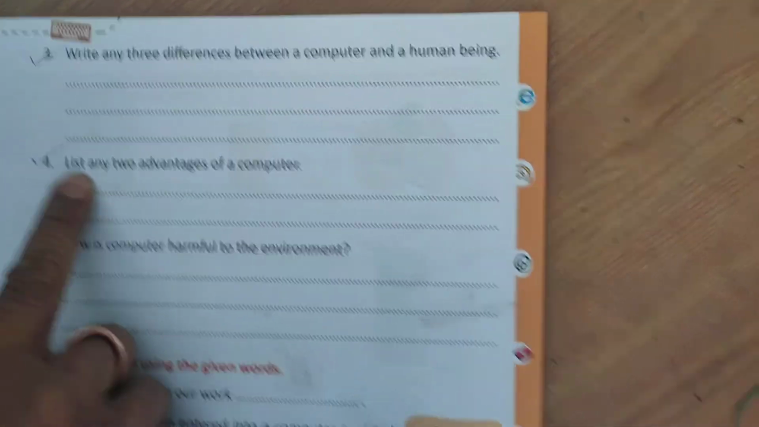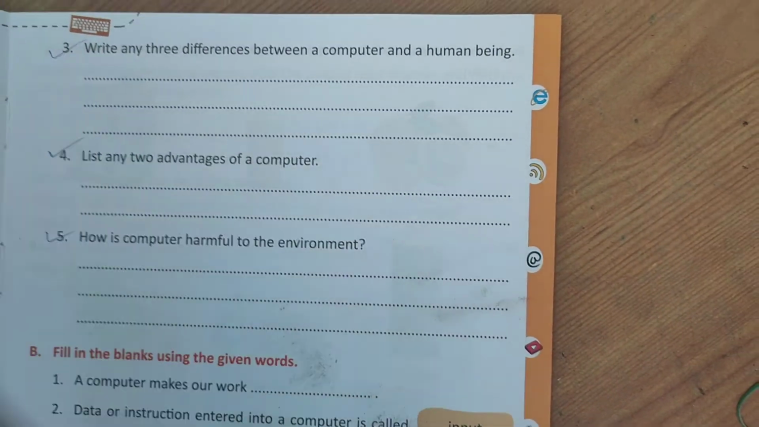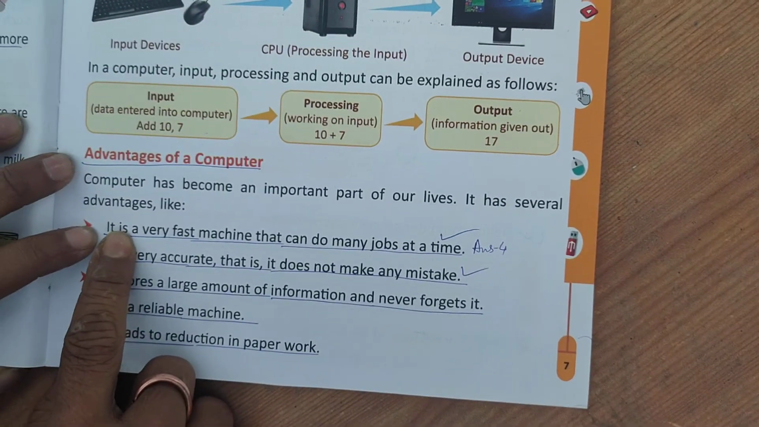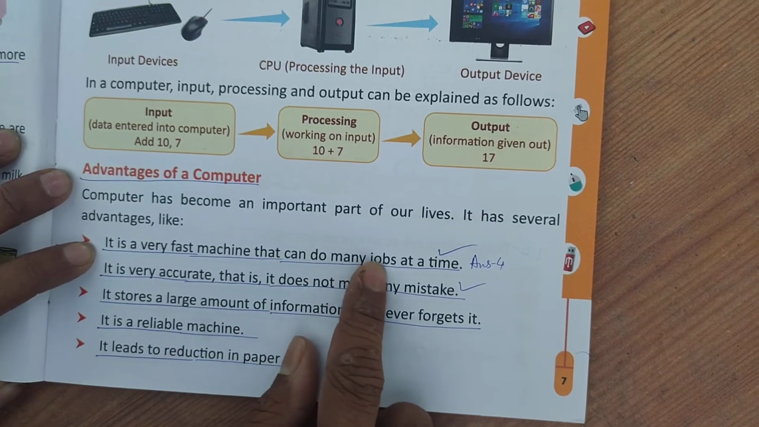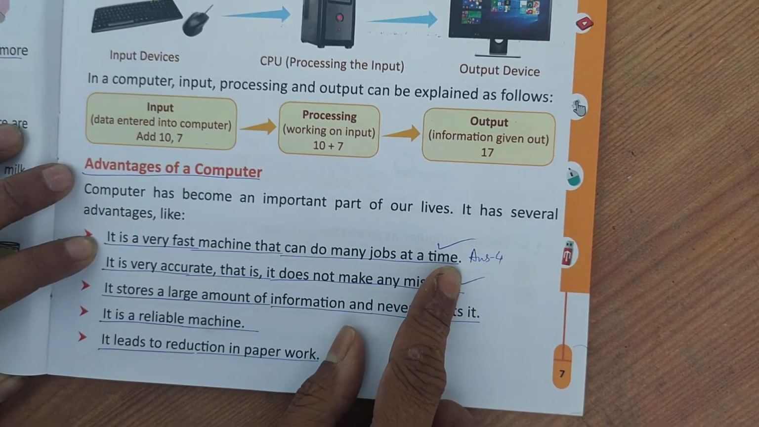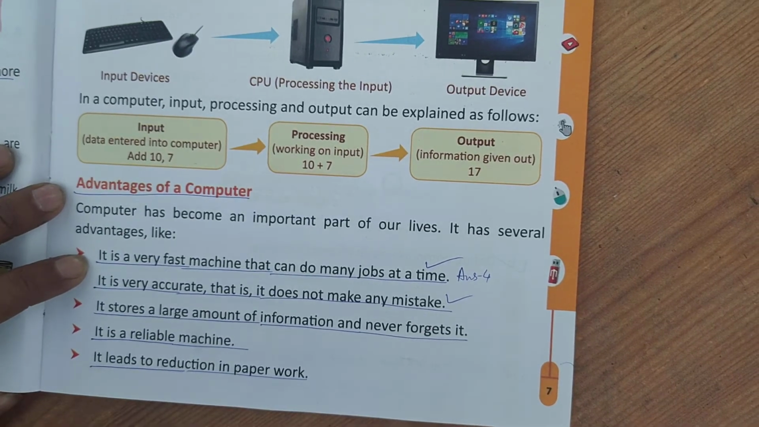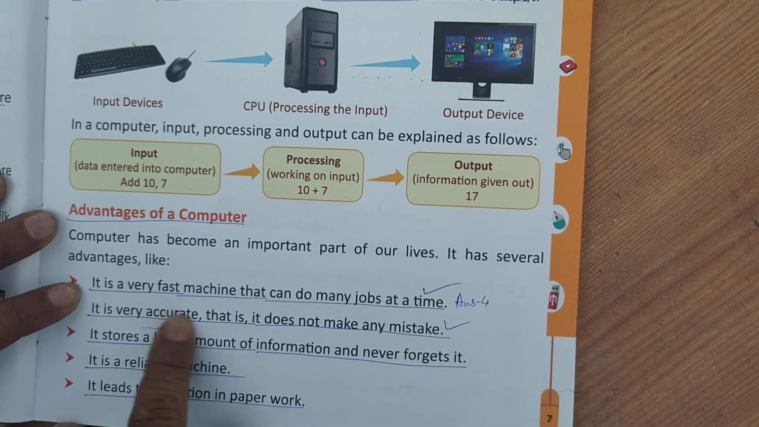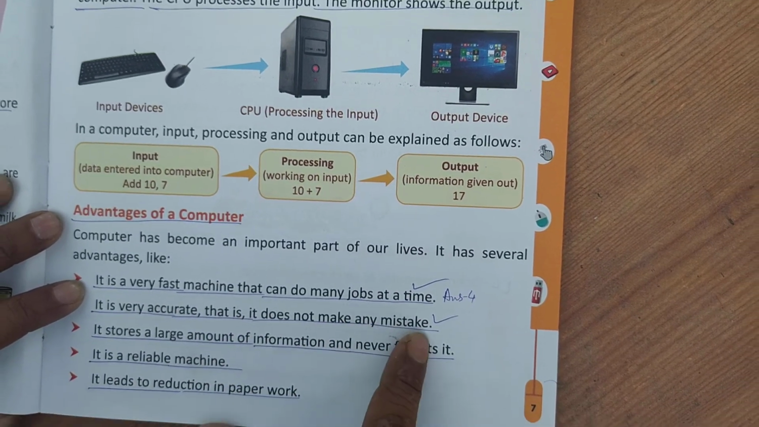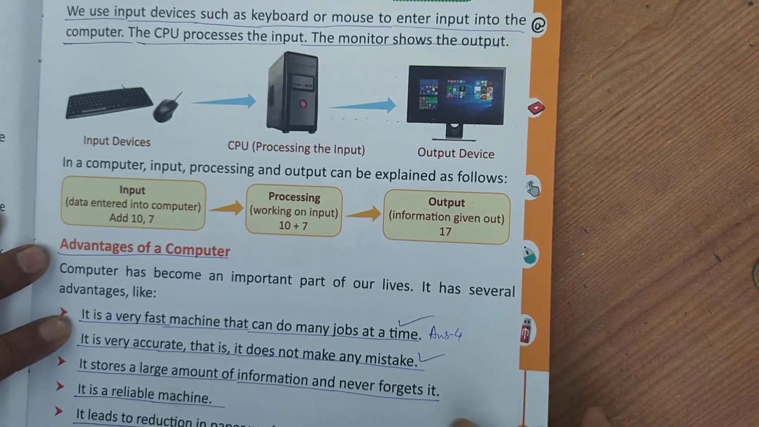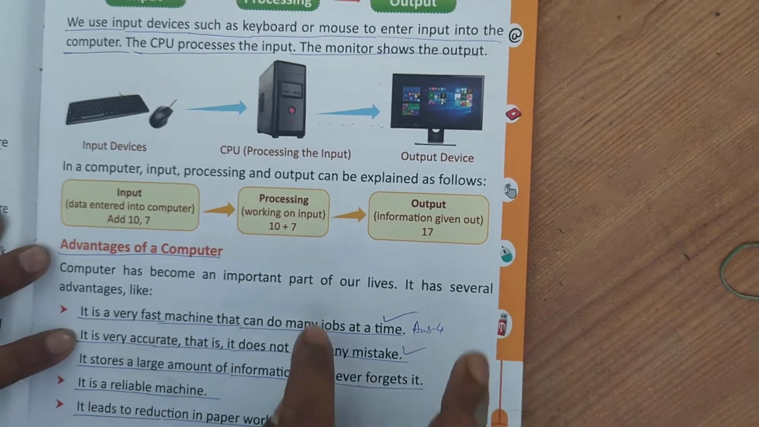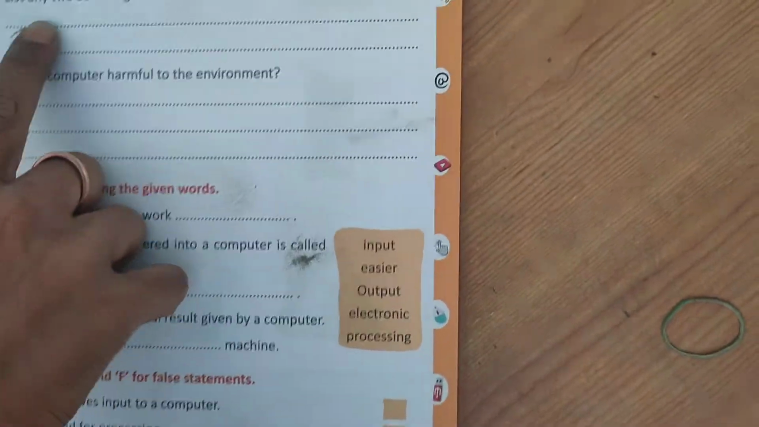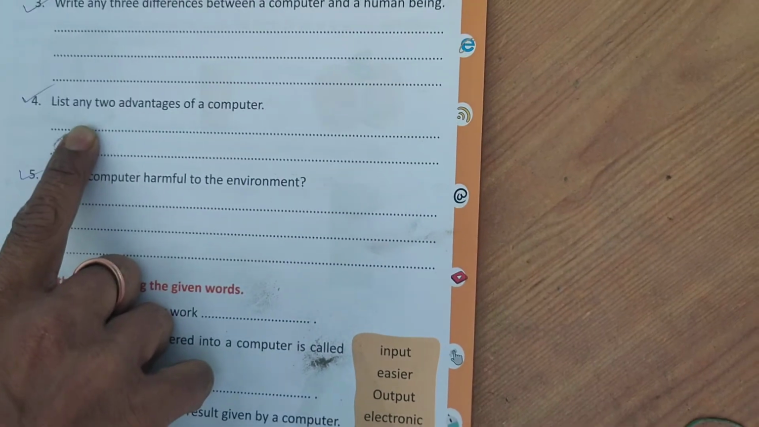The fourth question, list any two advantages of computer. Two advantages of computer: it is a very fast machine that can do many jobs at a time. In one second, a computer can do many works. Second point, it is very accurate and perfect, that is, it does not make any mistake. As I say, human beings may make mistakes, but computer does not. These are the two points you have to write on page number 7. So this is the answer of question number 4.